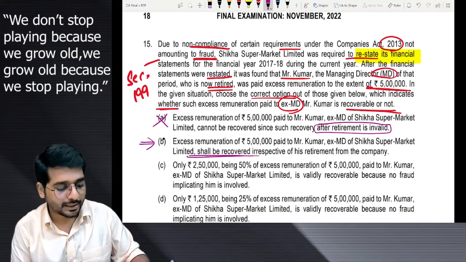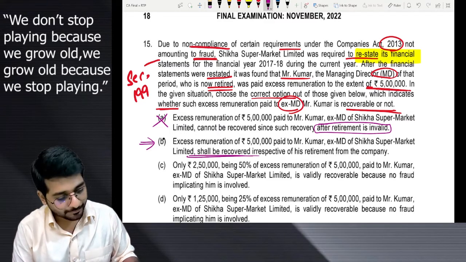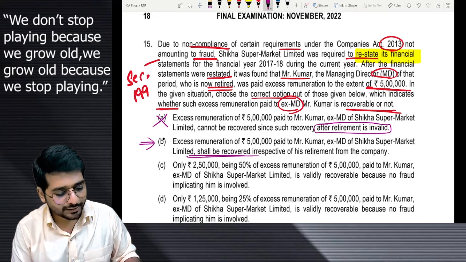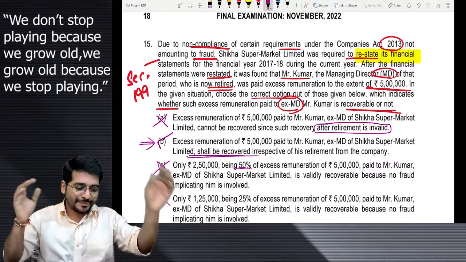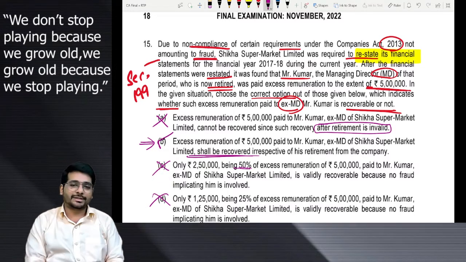Wait. Only 2,50,000, 50% can be recovered. I don't know. Only 25% can be recovered. No. That's our easiest correct answer.